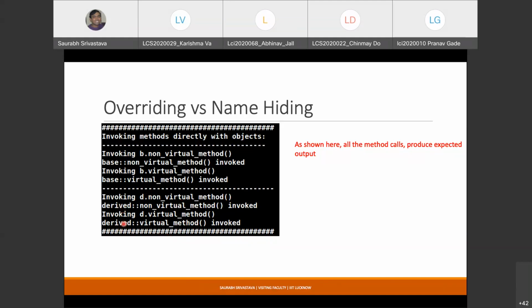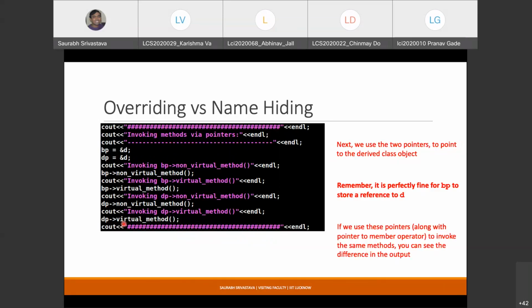So at this point of time, you might feel it doesn't matter whether you use name hiding or overriding, but you will care the moment you start accessing these methods in the same fashion as we saw yesterday.